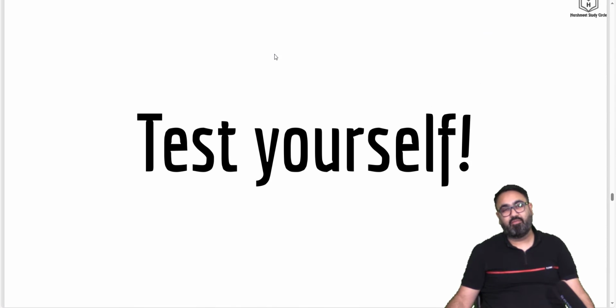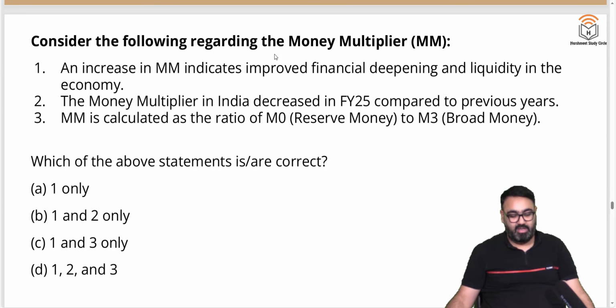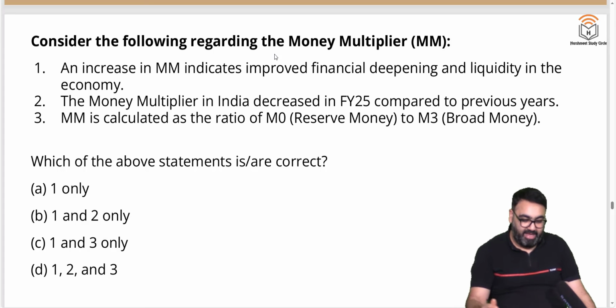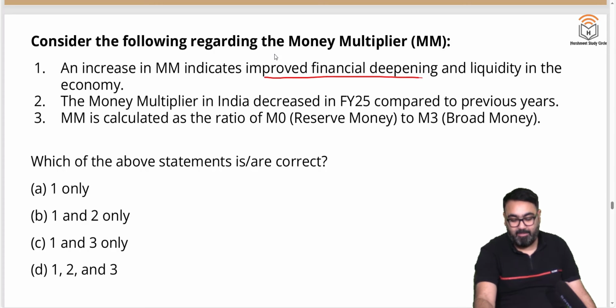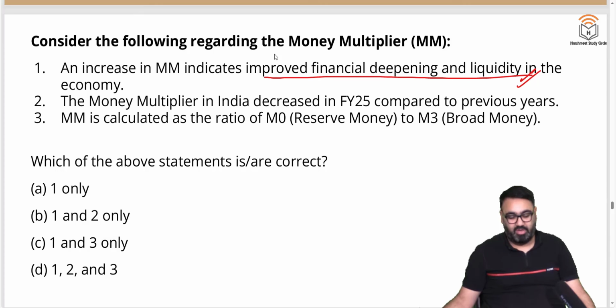Now to test yourself, I have a few questions. Let's see if you can get them right. First, and see this carefully, consider the following regarding money multiplier. First, an increase in money multiplier indicates improved financial deepening and liquidity in the economy. Is it? Yes, we just discussed that. Higher the value of money multiplier, higher is the liquidity in the market.